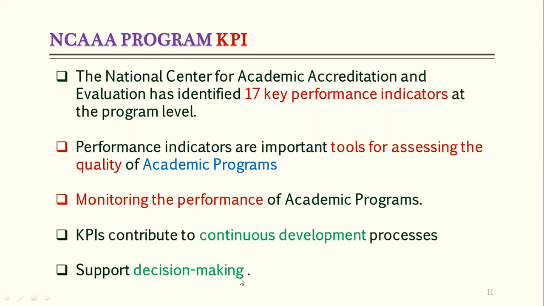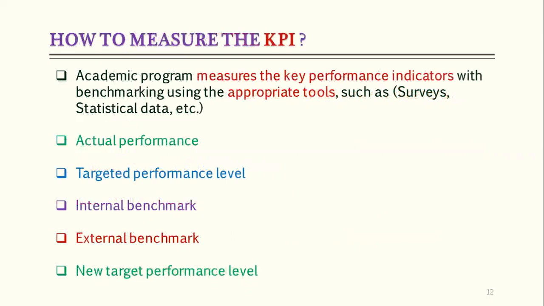and the results of the KPIs are also helpful for decision making. That's why when we prepare the annual program report at the end of the academic year, there is a section to add the results of the KPIs. This will be helpful for decision making, because the annual program report is one of the documents that will be discussed in the department council meeting and approved, and there will be an action plan for improvement in that report, which is based on many factors, and one of them is the KPIs.